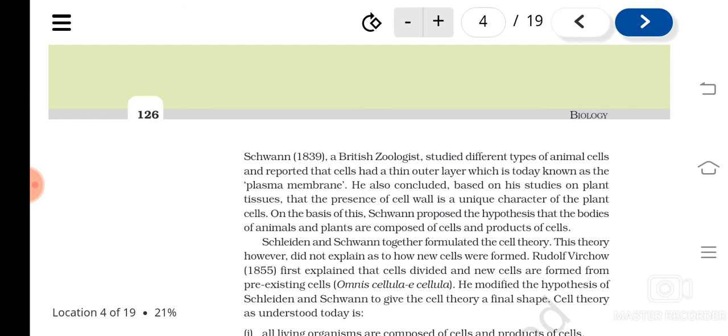Then Schleiden and Schwann combined their findings and put forward the cell theory. So what is that? That all animals and plants are made up of cells, but they couldn't explain how the cells are formed. So another scientist, Rudolf Virchow, explained that new cells are formed from pre-existing cells. Understood? So he modified the theory proposed by Schleiden and Schwann.